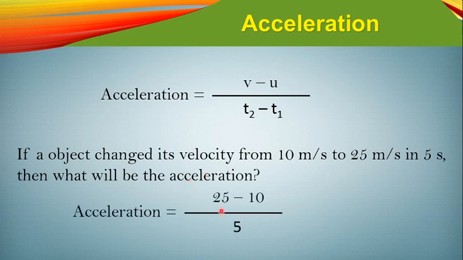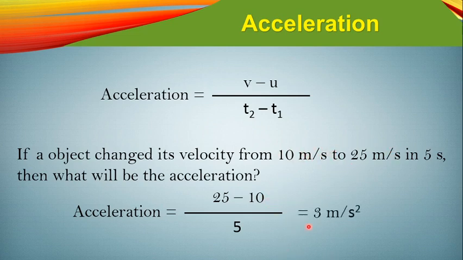So acceleration will be the change of velocity and the time taken, isn't it? So change of velocity, 25 minus 10, divided by 5. So change of velocity divided by time interval, and this is the time interval taken to reach the velocity of this body from 10 meter per second to 25 meter per second.